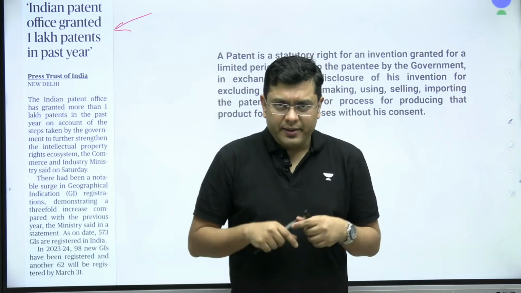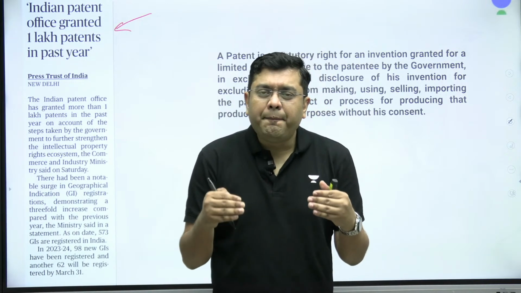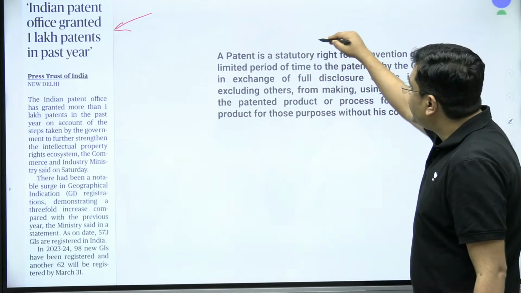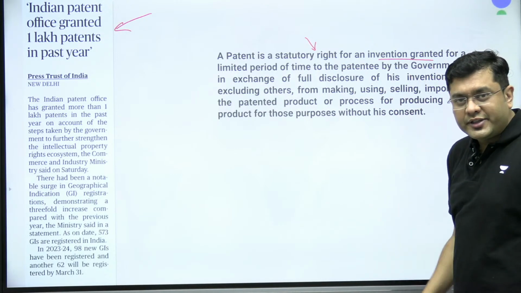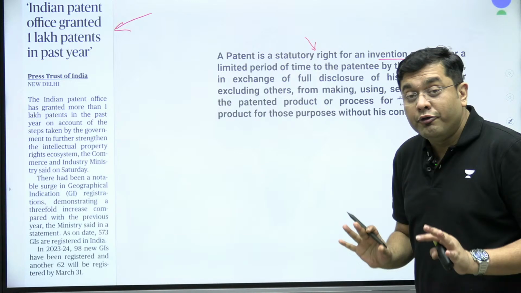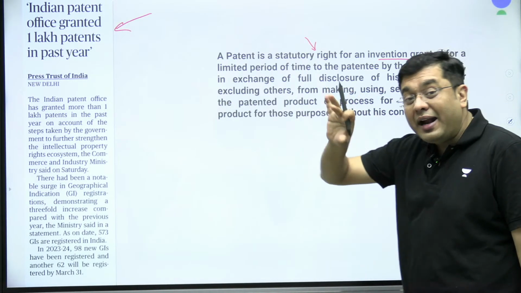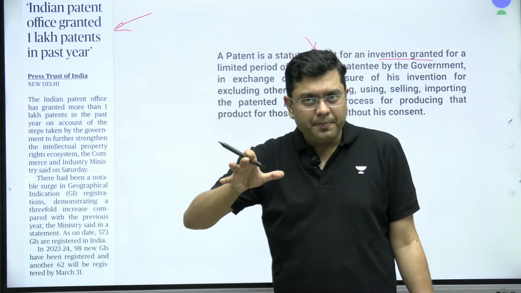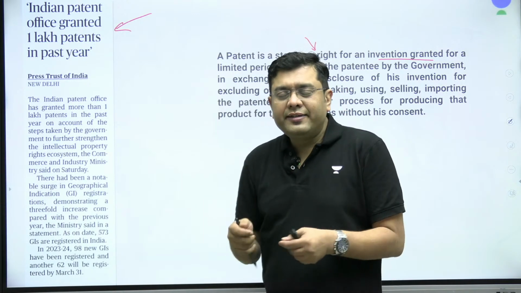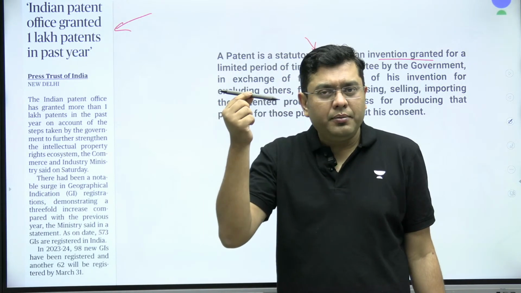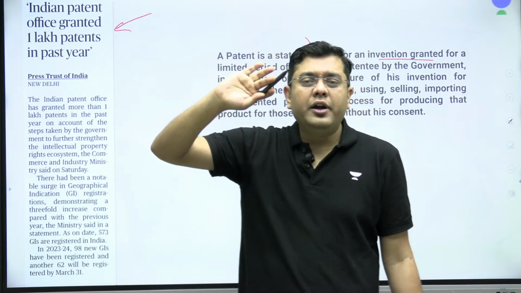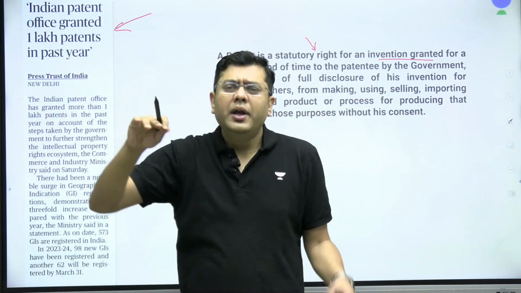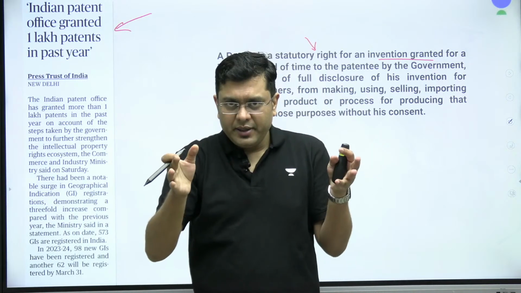So what is a patent? When we say a patent, it is a statutory right for an invention, statutory legal backing for an invention granted for a limited period of time. It is not as if, let's suppose I have developed this e-pen or smart pen, that I will have the patent for it running up till 100 years from now. It is a restricted time period, right?